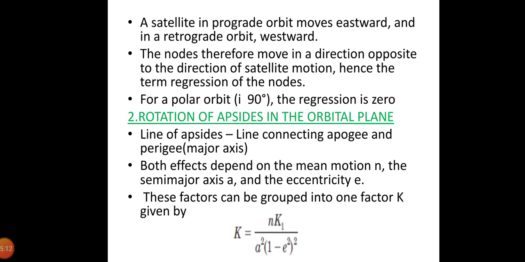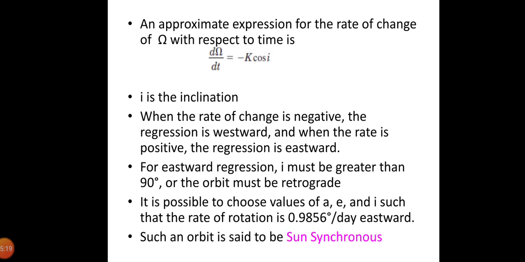So, an approximate expression for the rate of change of omega with respect to time is given by d omega by dt is equal to minus k into cos I, where I is the inclination. When the rate of change given by this equation is negative, the regression is westward, and when the rate is positive, the regression is eastward.